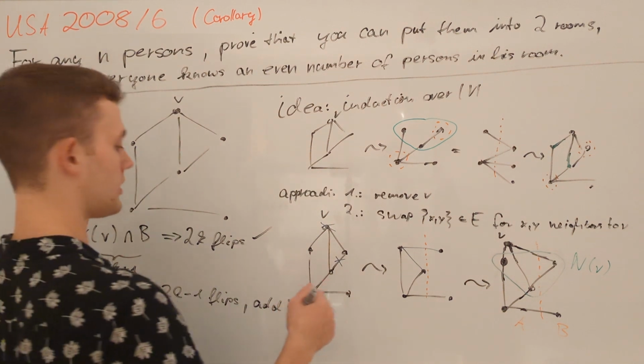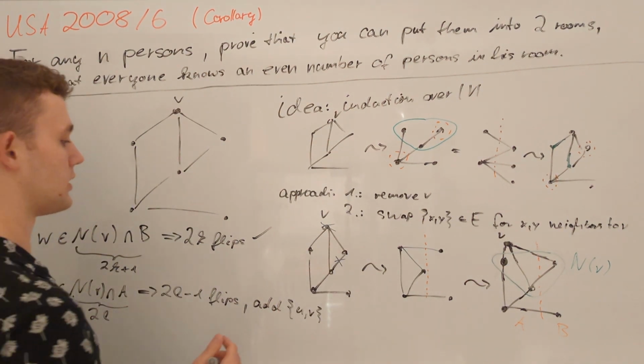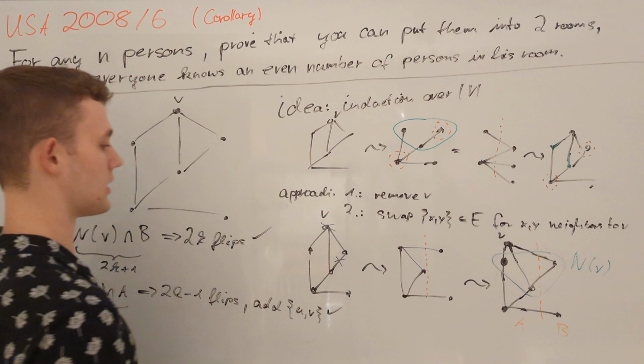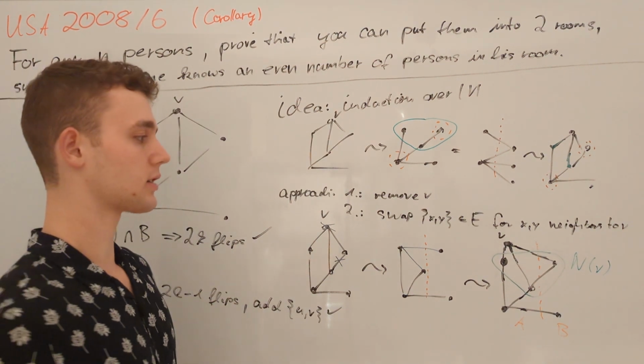Therefore, because vertex U had even degree to begin with, it also has even degree now. This finishes the proof of our inductive step.